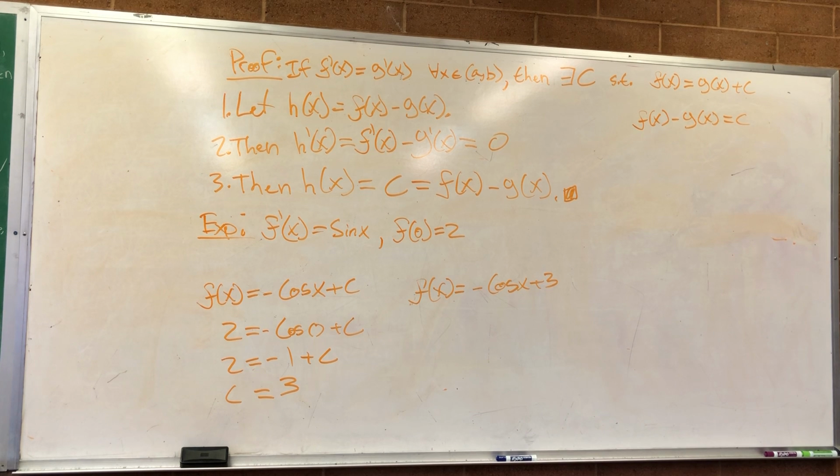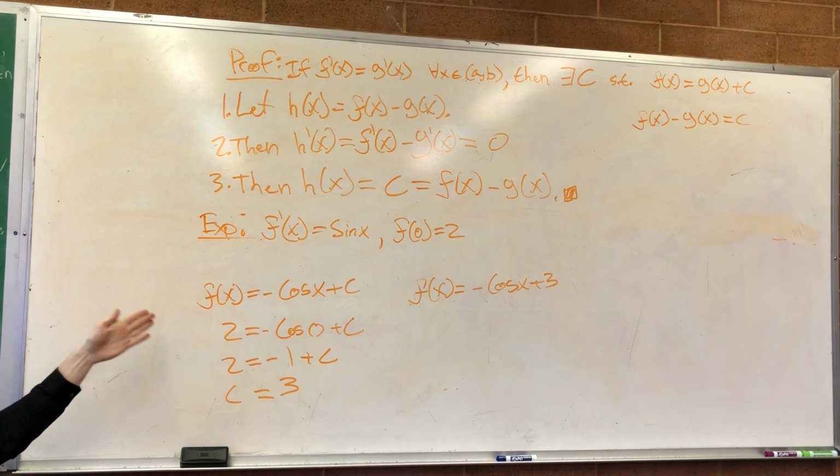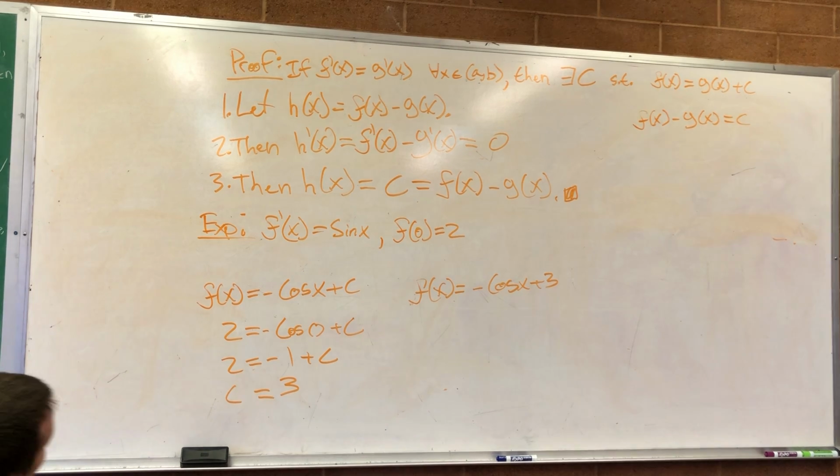Pretty cool, huh? Knowing the derivative, knowing how the function slopes, and one point that it goes through, is enough for us to figure out exactly what that function was. We knew its slope everywhere, we knew just one point that it went through, and that's enough for us to reconstruct the whole function. That is pretty cool.